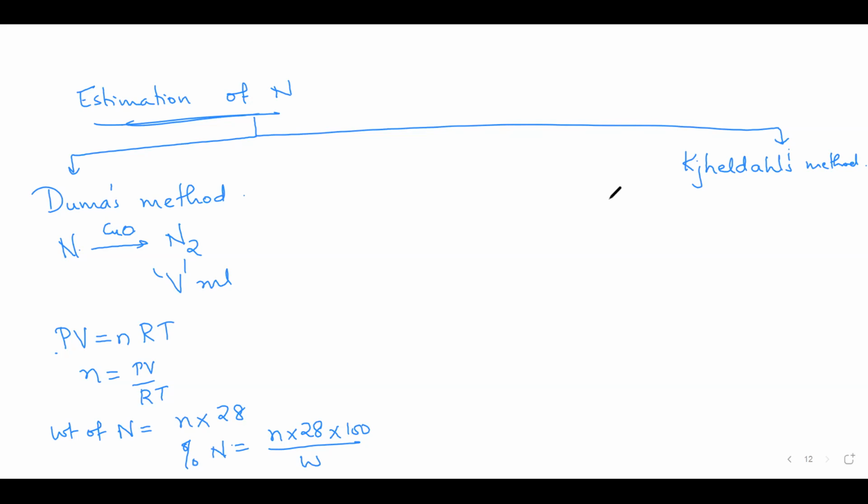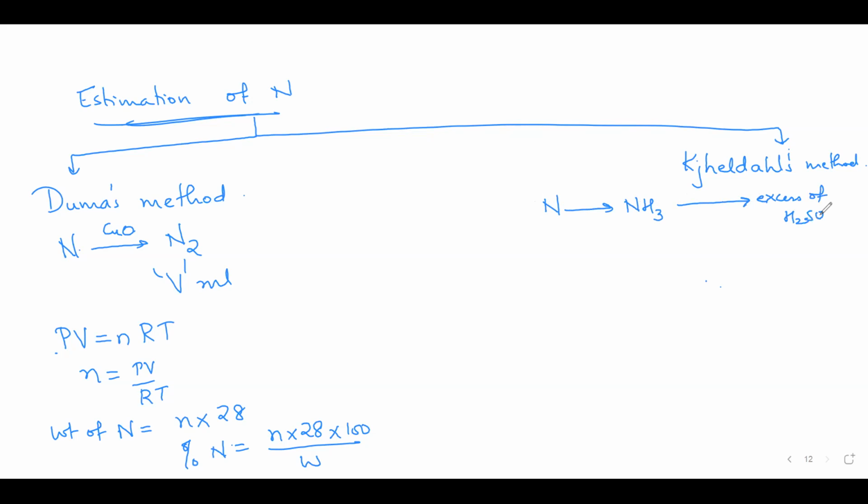All the nitrogen in the organic compound is converted into ammonia. I don't know how much nitrogen is there in the organic compound. So can I say I don't know how much ammonia is going to get formed? Yes, ma'am. So what they do is to this ammonia, they add excess of